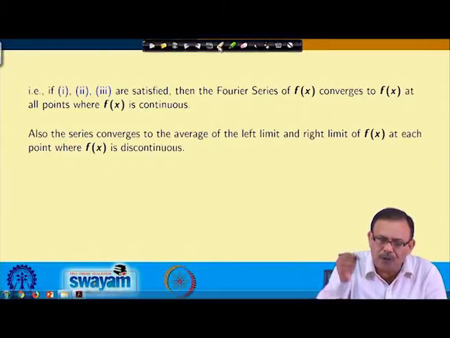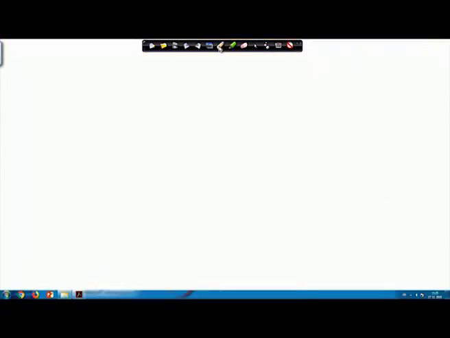Suppose your function in the interval alpha to alpha plus 2 pi, we are defining something like this: f(x) equals some function phi(x), where x lies between alpha to c, and some other function psi(x) where x lies between c to alpha plus 2 pi.